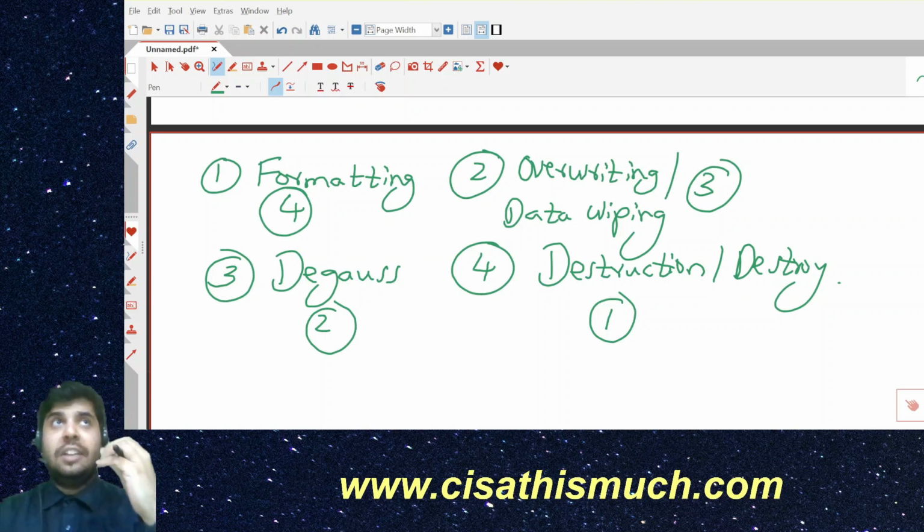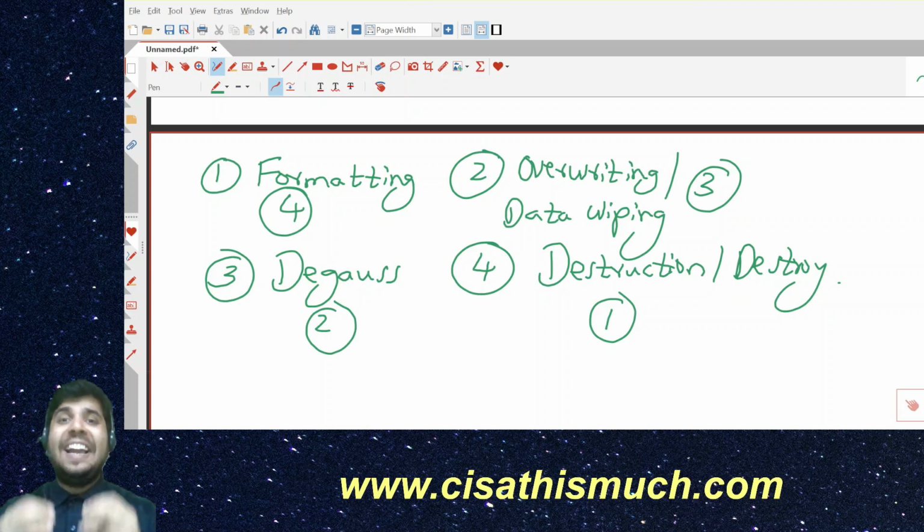The reason is that we need to ensure that the data is destroyed 100%. There is no chance of recovery at all. We have to be 100% sure, especially when the data is too confidential, too sensitive. In those cases, we don't even follow a single method. The best practice is a combination of methods, so that it becomes impossible for anyone to recover the data.